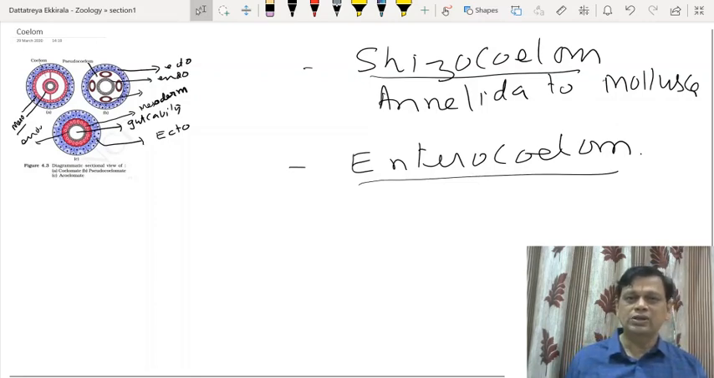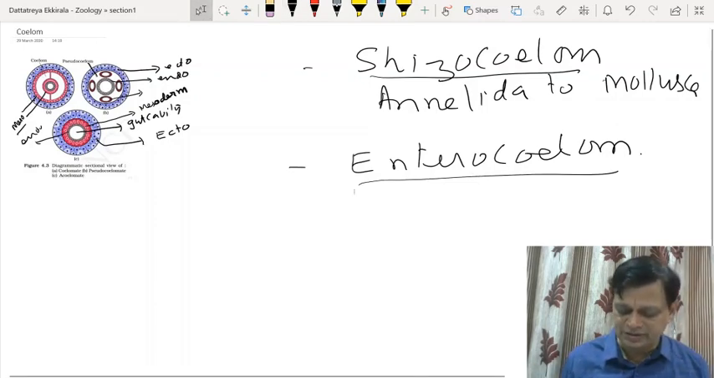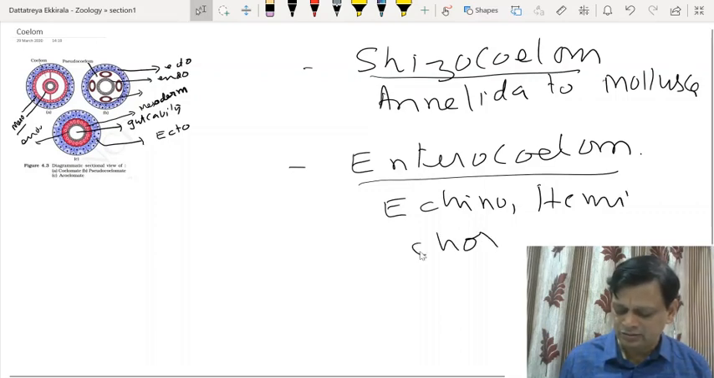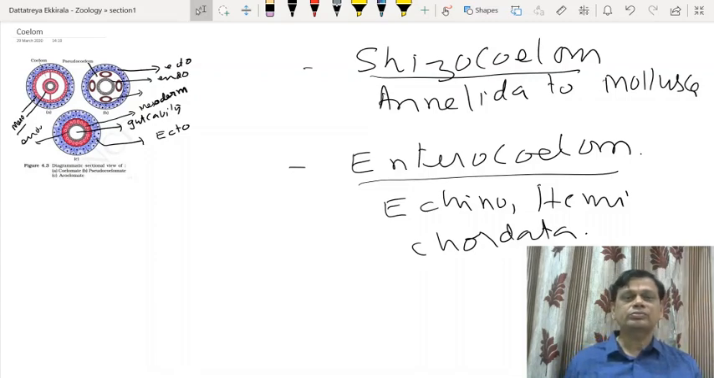This enterocoelom is present in Echinodermata, Hemichordata, and Chordata. Echinodermata, Hemichordata, and Chordata. These are the things. So this body cavity is one criterion for classification.